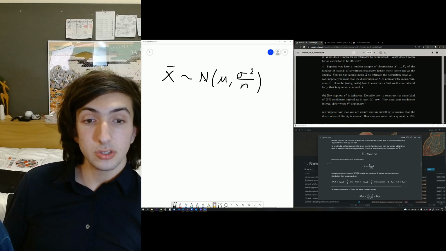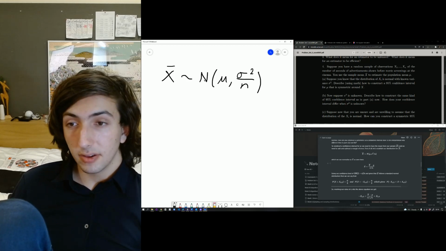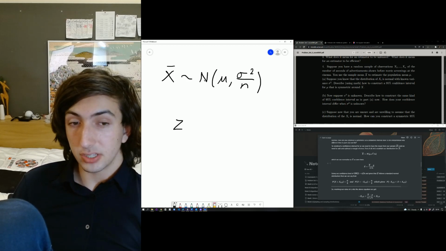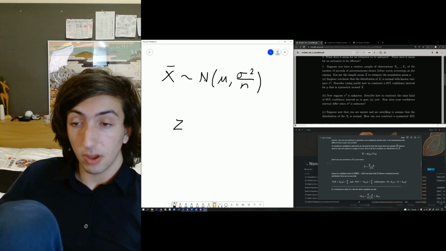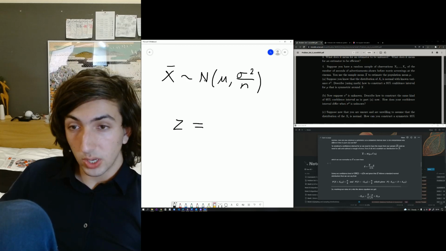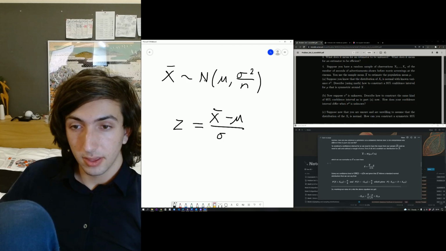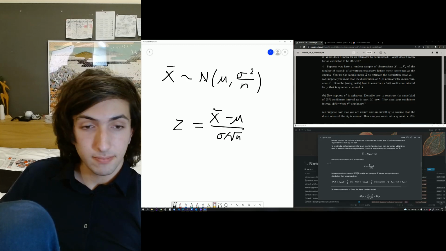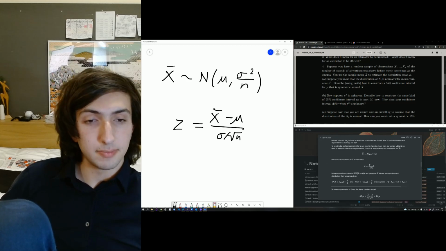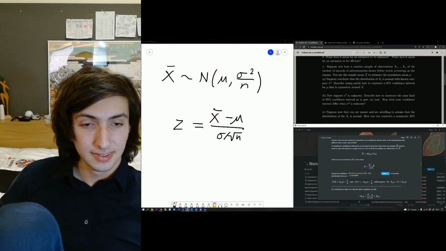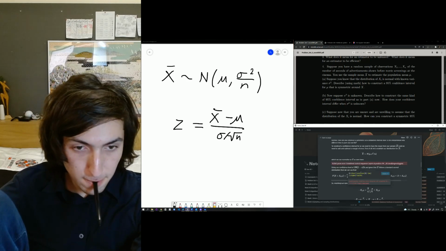We're assuming that first of all, and we can normalize this as a matter of fact, by using our trusty z, which is the sample mean minus the mean over the standard deviation, which means we can normalize it as this, square root of n. Okay, I think I got that. Oh, ignore, I've made a mistake there. Hold on. Square root of n.